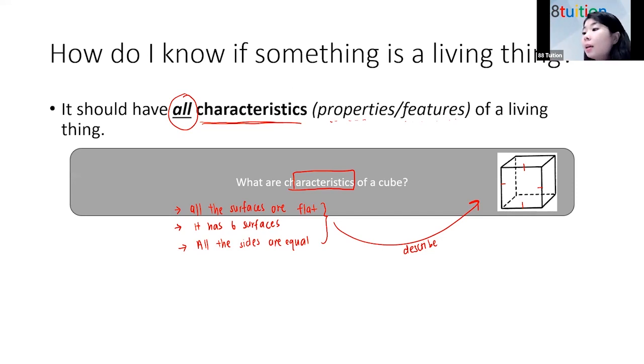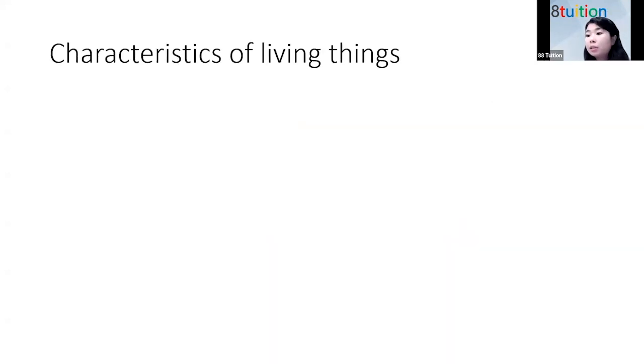So similarly, characteristics of living things are things that can be used to describe the living thing. And in order for something to be a living thing, it needs to have all the characteristics of living things. What are the characteristics of living things? Let's look at them. So we have 6 characteristics of living things.